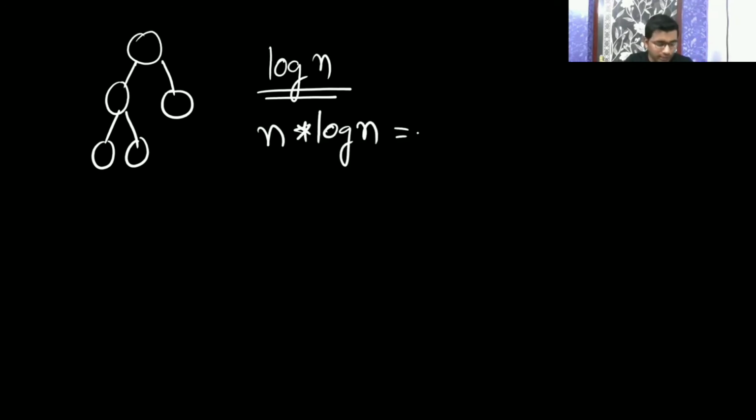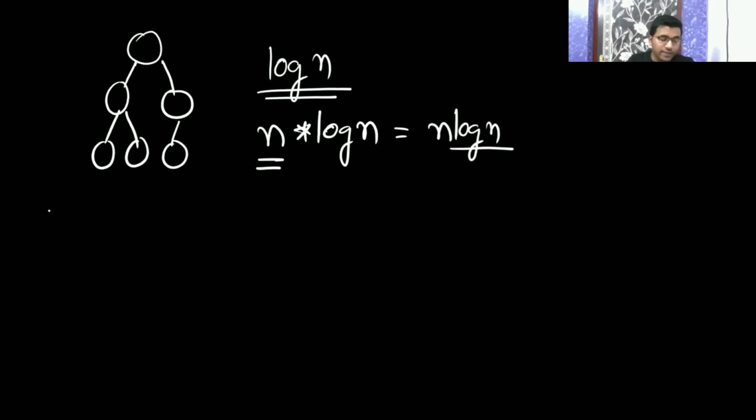I think that you people are getting confused. See, to insert an element in a heap, we have seen that insertion is going to take log n time. So if I've given you an array, a complete binary tree or a heap, and I ask you to insert one element, then the time is going to be log n only. And here I am saying you to insert n more elements, then it is going to be n into log n. Whatever the height will be, it is going to change accordingly. Are you getting that? It should be n log n, na?